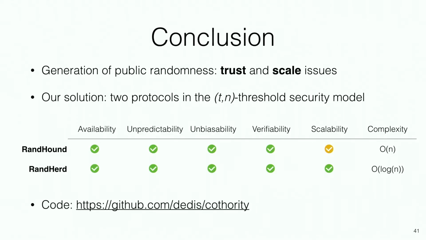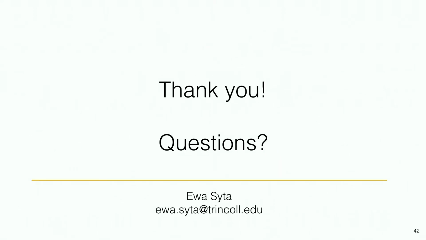So let me conclude and say that public randomness is extremely important. Unfortunately, we face issues of trust and scale. We propose two protocols in the threshold security model that achieve the five properties we identified as necessary for modern uses of public randomness. We have an open source implementation that I encourage you to have a look at. And with that, I'm very happy to take questions.